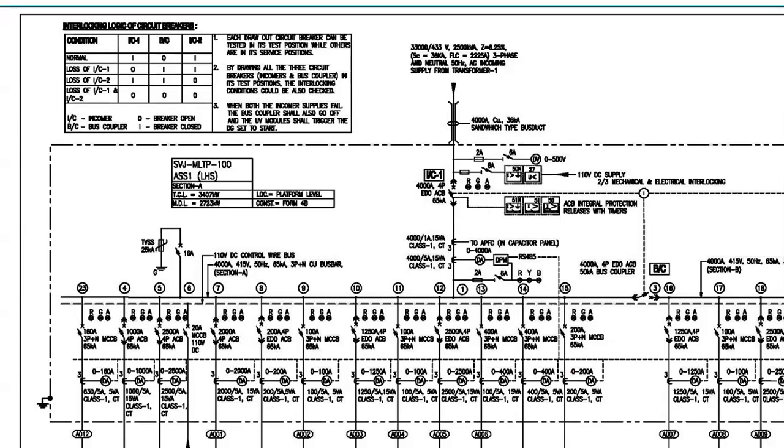So what will happen? Your system is healthy and you are making the bus coupler operational. There will be a huge short circuit because both systems are available, with a sudden inrush of current, because both the incomers are on load. So you are merging 2 sections on load.